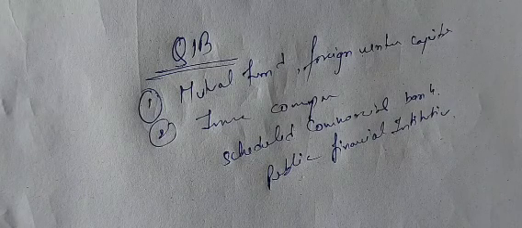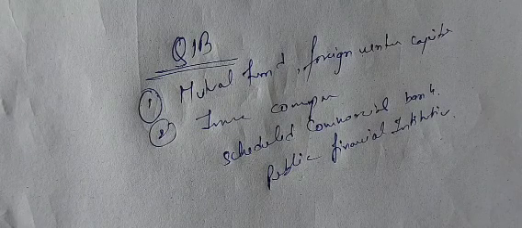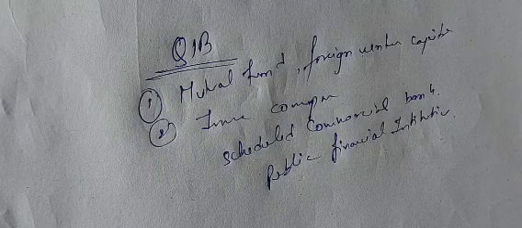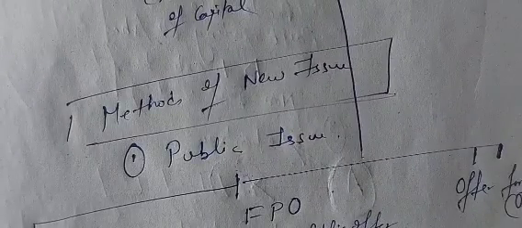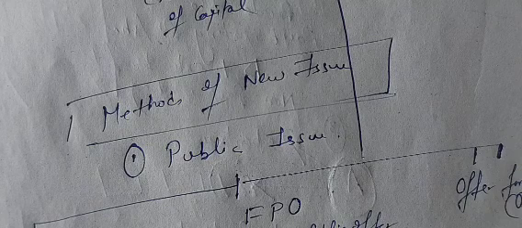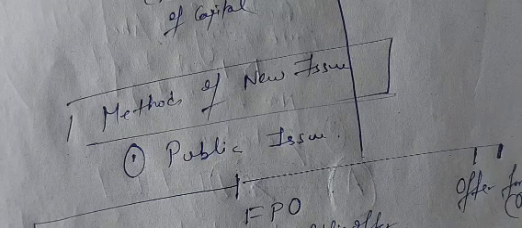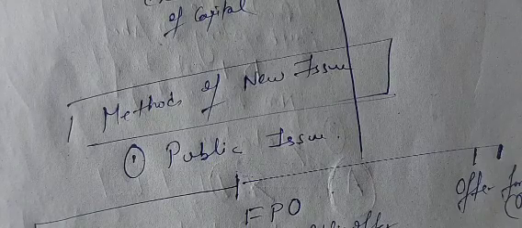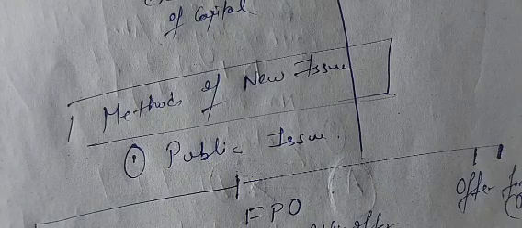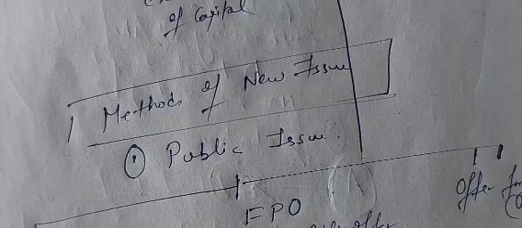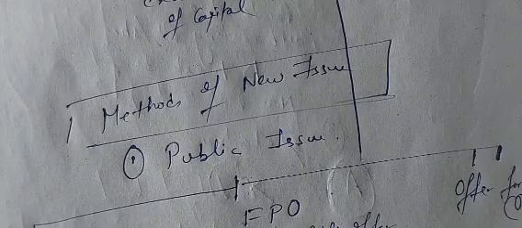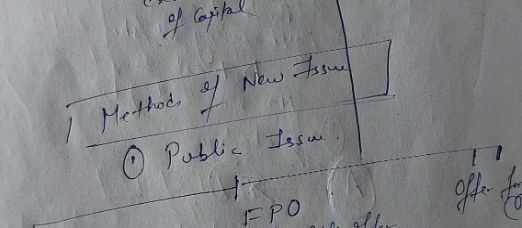Now we'll move on to the next part. We talked about public issue, right? When a company comes out with a new issue of shares, that is, when the company's shares are issued for the first time. There is IPO and there is FPO. IPO means when the company for the first time is issuing shares to the public. FPO is when the company is continuing the share issue afterwards. And offer for sale we have talked about.